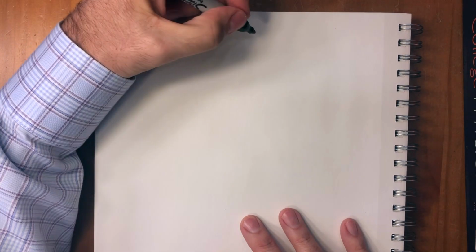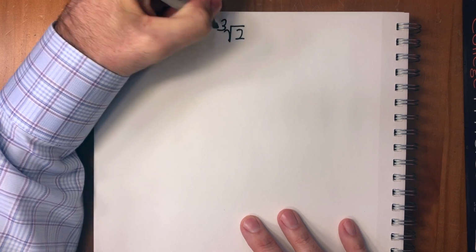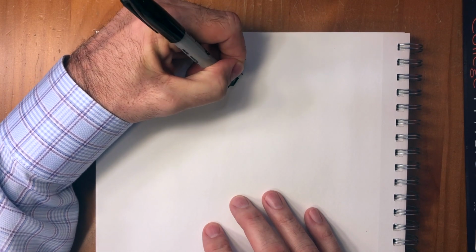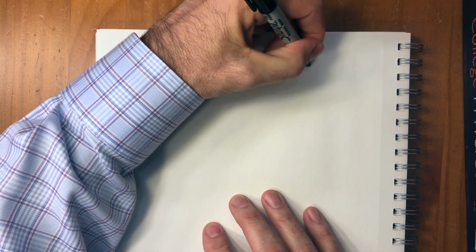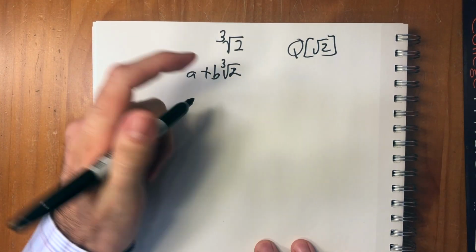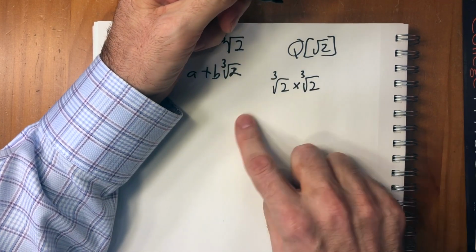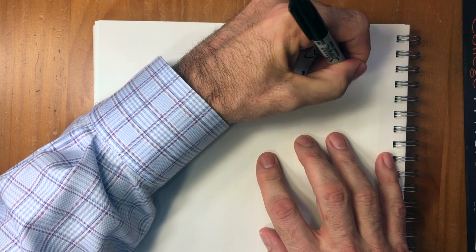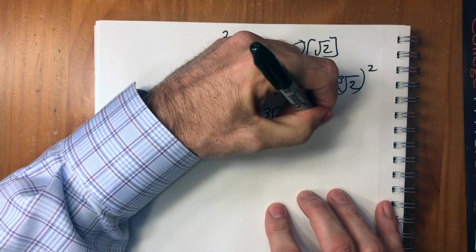That's not the only kind of thing that we can add to Q, because we could also say we took the cube root of 2. If you had numbers of the form a plus b cube root of 2, this extension field is not going to have the same structure as the square root of 2. It's different. Why? Because here, if you take the cube root of 2 and square it, you don't get 2. You don't get a rational number at all. You end up with the cube root of 2 squared, which is not rational. But if you multiply it again, if you cube it, then you're going to end up back at 2.